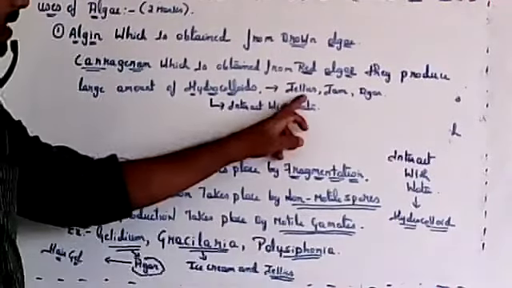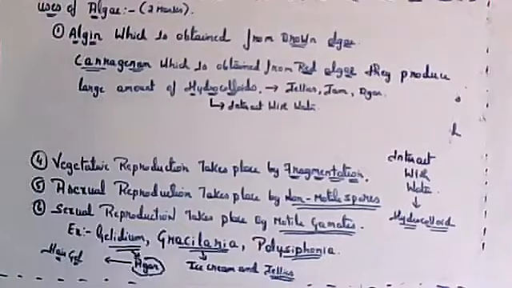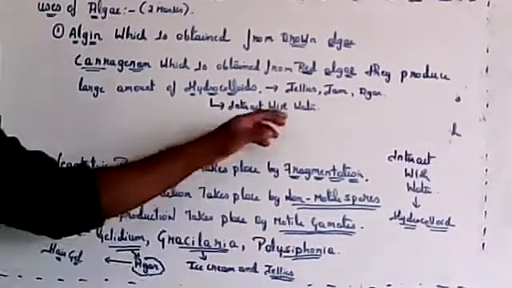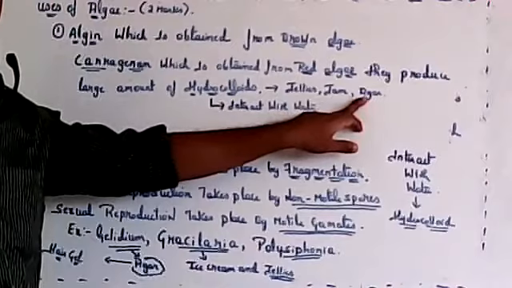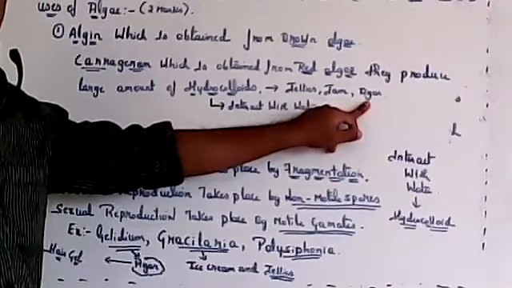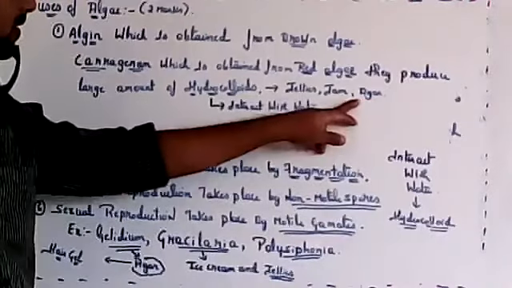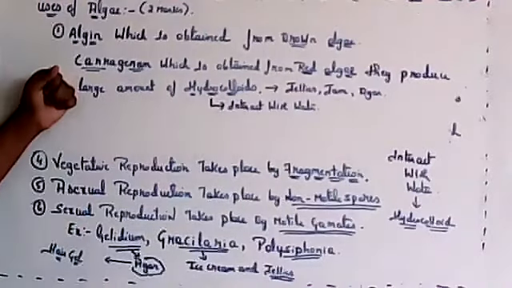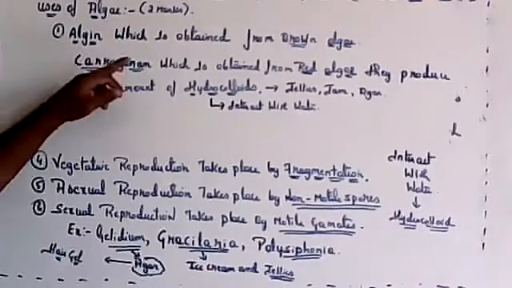Jelly and jam are not solid and not liquid; they have a gel-like structure. Agar is used in your hair gel, and the gels and creams that used to come earlier. In these you also use hydrocolloids. Algin is a hydrocolloid obtained from brown algae, and carrageenan is a hydrocolloid obtained from red algae.